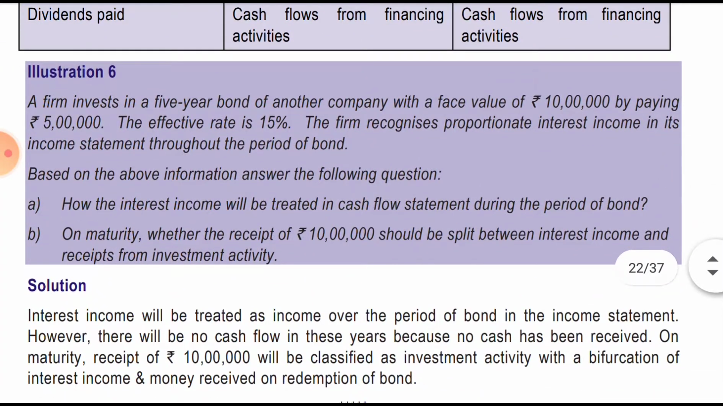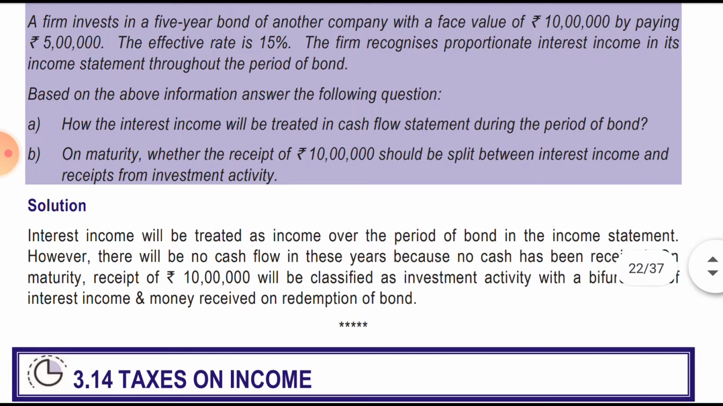Illustration number 6. The firm invests in the 5-year bond of another company with a face value of 10 lakh rupees by paying 5 lakh rupees. The effective rate is 15%. The firm recognizes the proportionate interest income in its income throughout the period of the bond. It is not the tax rate but the investment rate, that is, interest on the bond income is 15%. The firm recognizes the proportionate interest income in the financial statement.